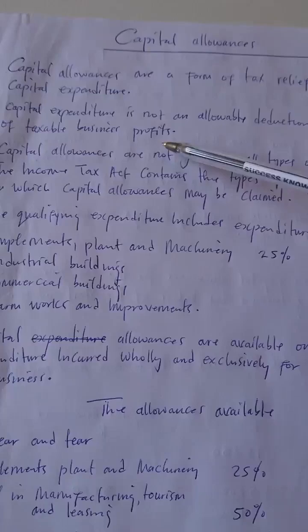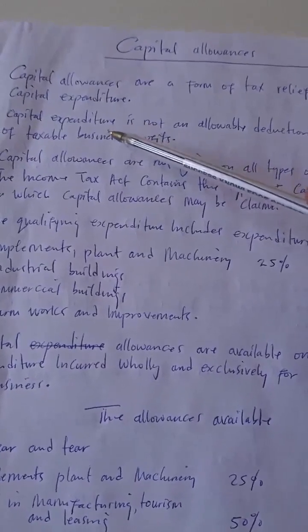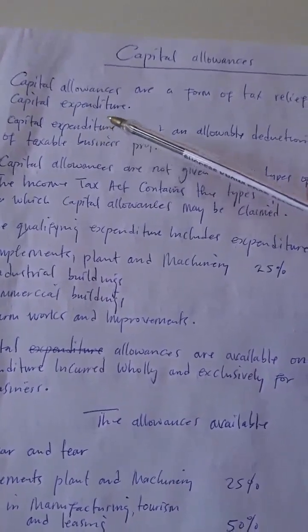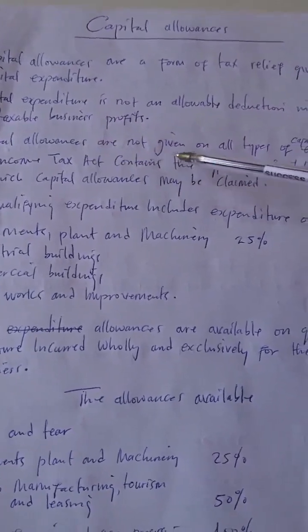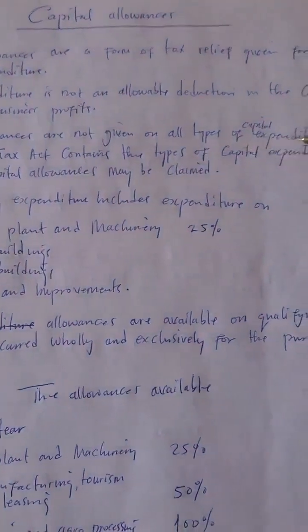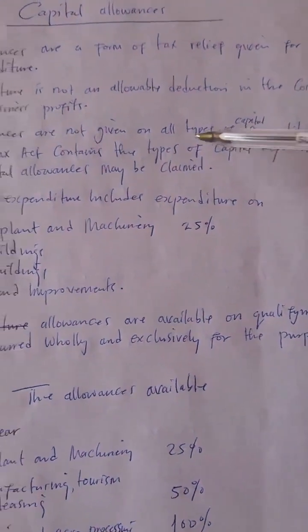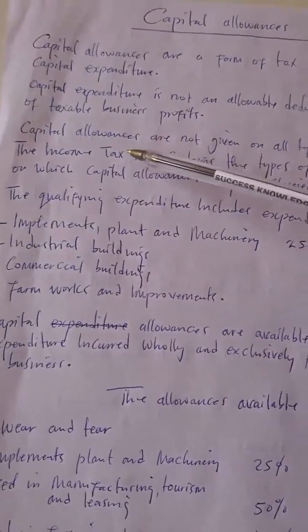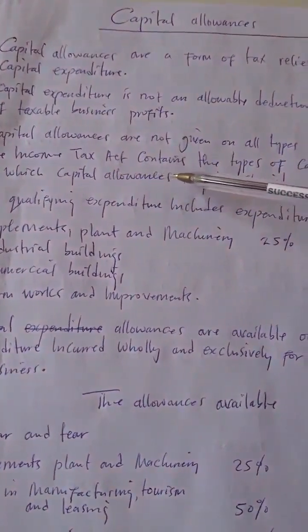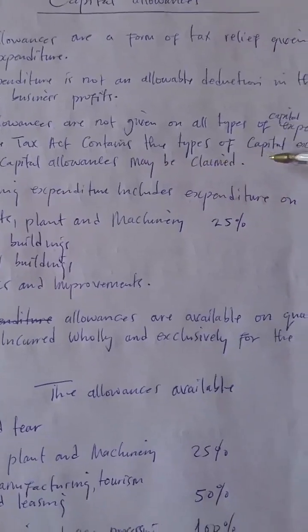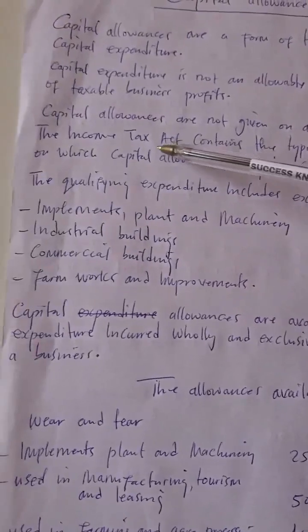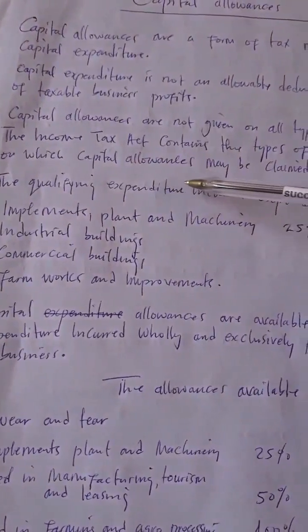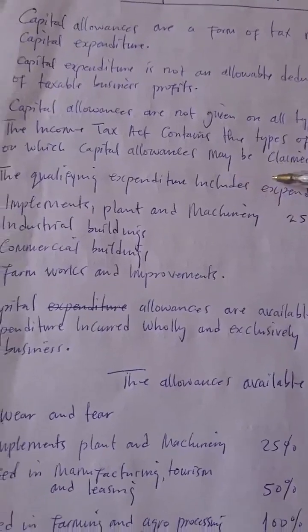But I'm not talking about capital expenditure. There's a difference between capital expenditure and capital allowances. Capital allowances are not given on all types of capital expenditure. The Income Tax Act contains the types of capital expenditure on which capital allowances may be claimed.